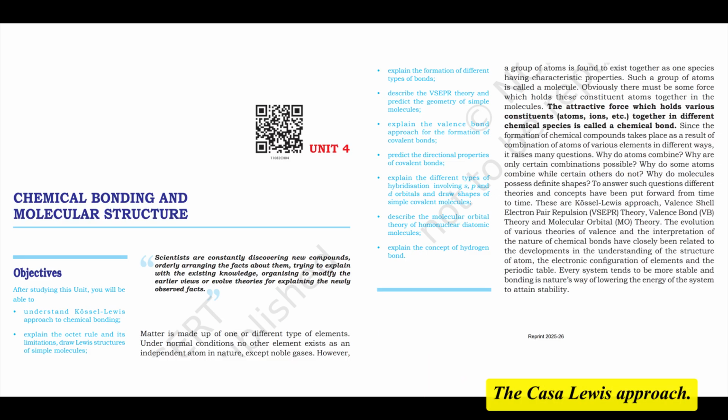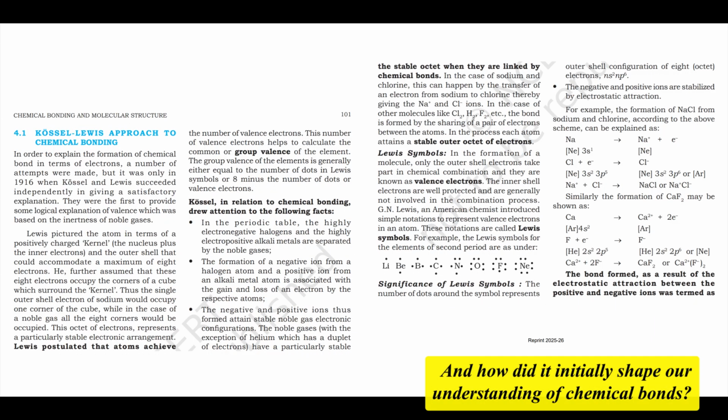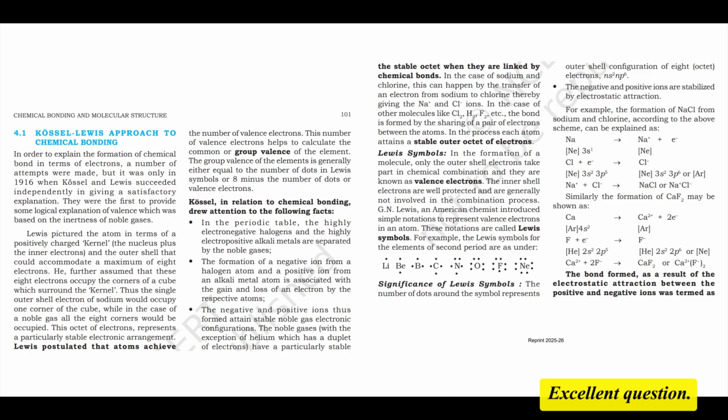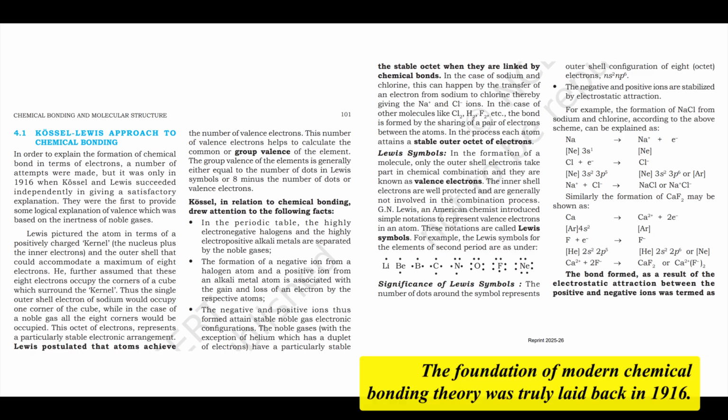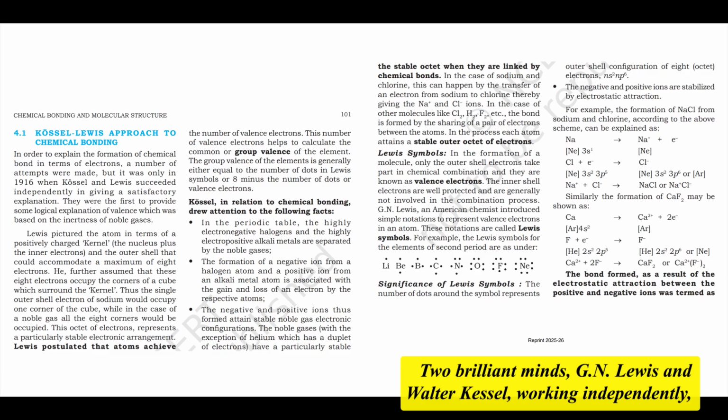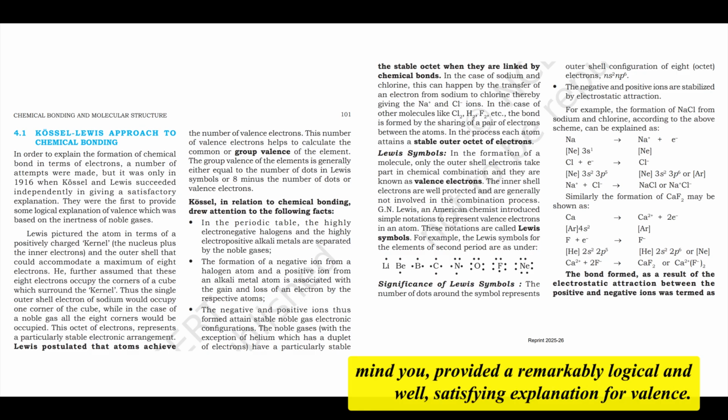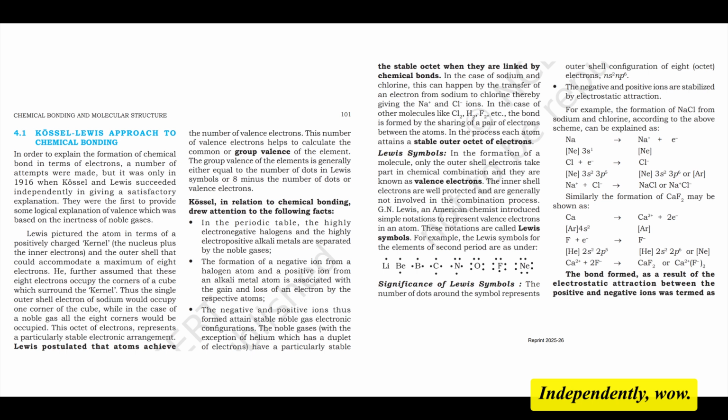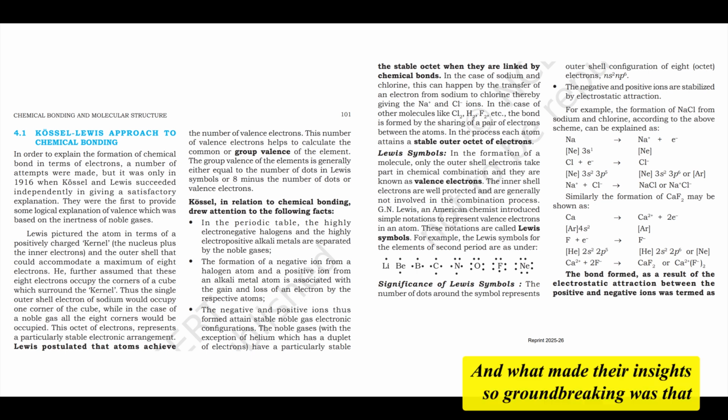So let's start at the beginning. The Kössel-Lewis approach. Where did this fundamental idea come from, and how did it initially shape our understanding of chemical bonds? The foundation of modern chemical bonding theory was truly laid back in 1916. Two brilliant minds, G.N. Lewis and Walter Kössel, working independently, provided a remarkably logical and satisfying explanation for valence. What made their insights so groundbreaking was that they based their ideas on something seemingly simple: the remarkable inertness and inherent stability of noble gases.